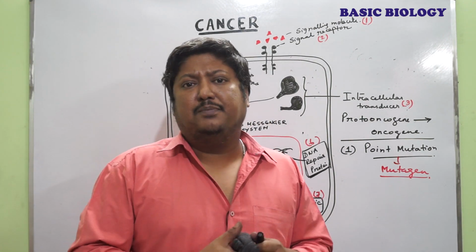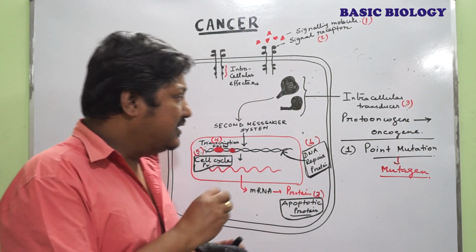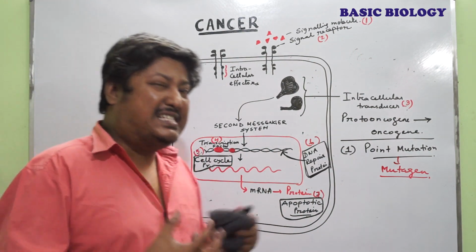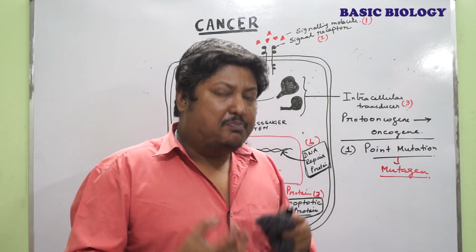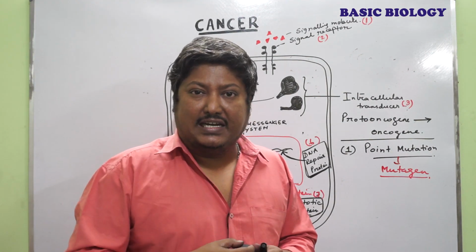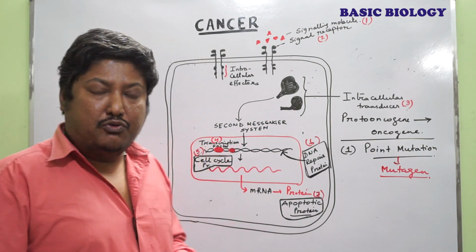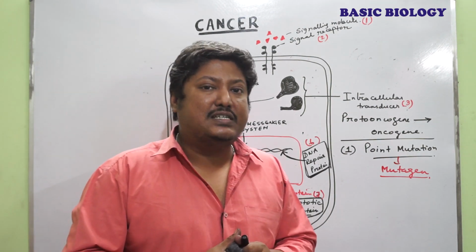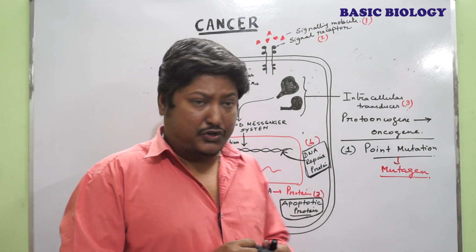These radiations are responsible for causing base level changes, or DNA level changes, or nucleotide level changes, leading to point mutation and alteration in the amino acid sequences that are responsible for causing cancer.